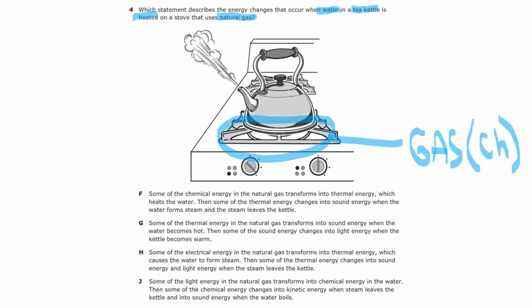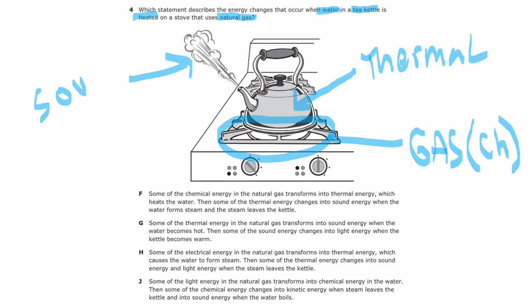Then we know that gas is going to heat up the water in the tea kettle. Okay, so the water is going to get hot, so that's thermal. And then the water is going to reach a point where it boils and it goes into a gas state, which is going to be steam. And when it does that, it's going to make a sound. It's going to whistle. I don't know if you've ever made tea before, but it sounds a little something like that. Okay, so now that we've had this, why don't you go ahead and pause the video, see if you can answer the question.